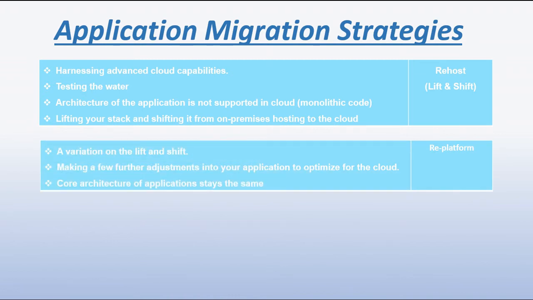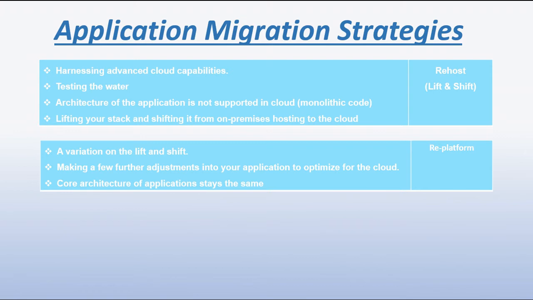The second strategy, replatform, is just a variation of lift and shift or rehost. It suggests making some adjustment to your application to optimize it for the cloud. The core architecture of the application will remain the same. For example, you have a web application which uses SQL Server as its backend database.